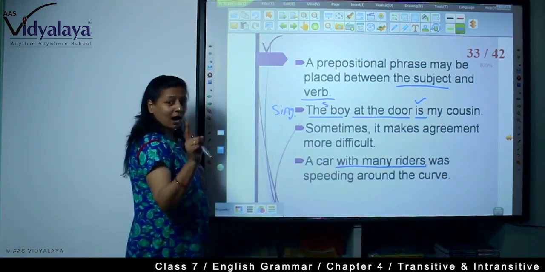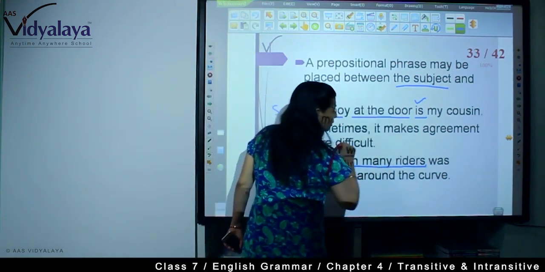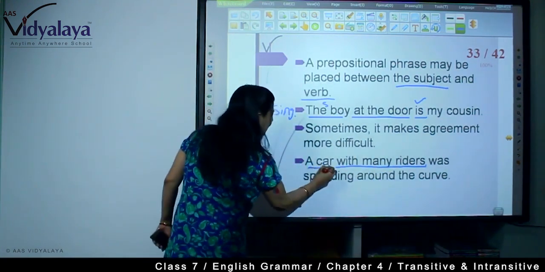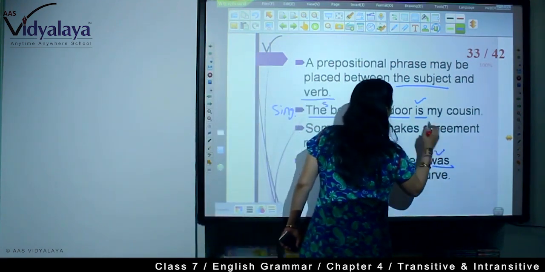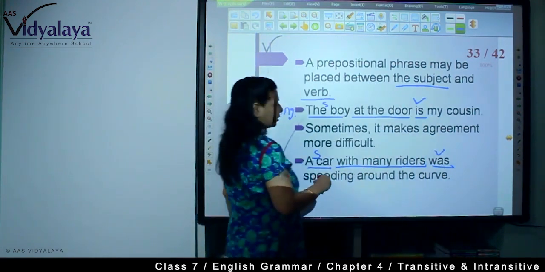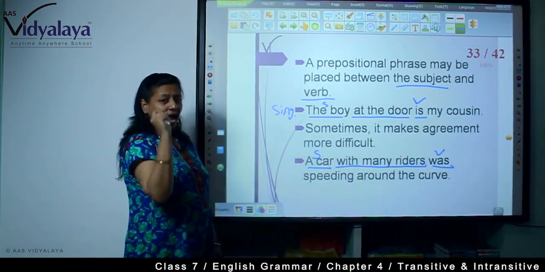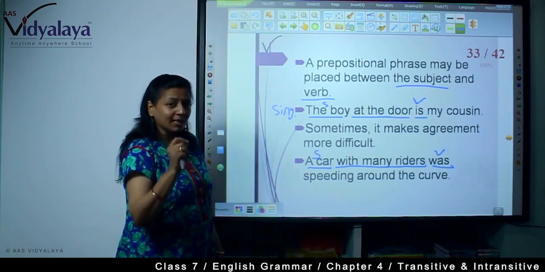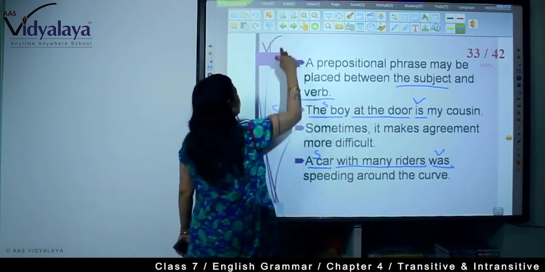We are talking about the car, not about the riders. Riders is plural, but our subject is car. So here the verb is was. So you need to find the actual subject. Only then can you place the correct verb.